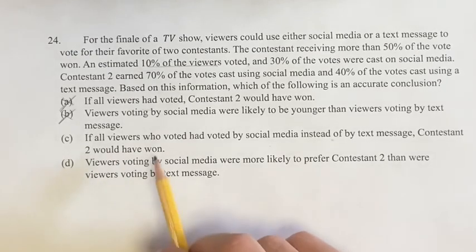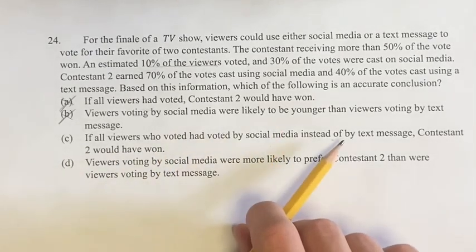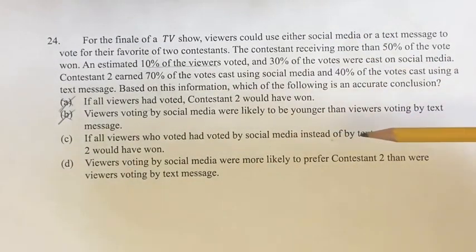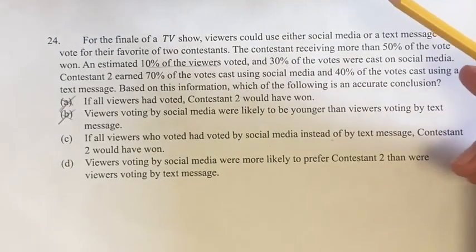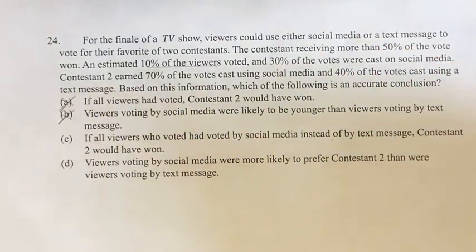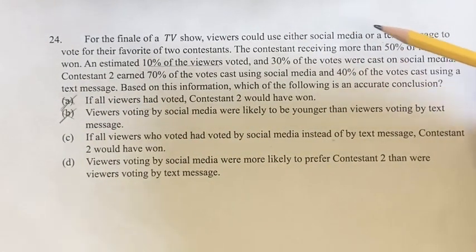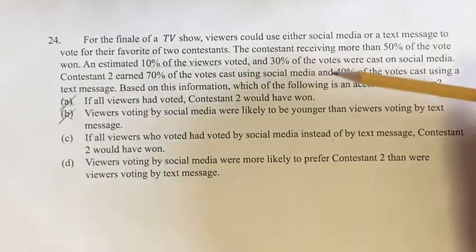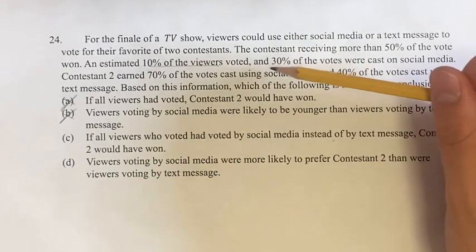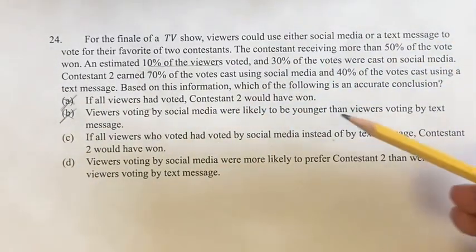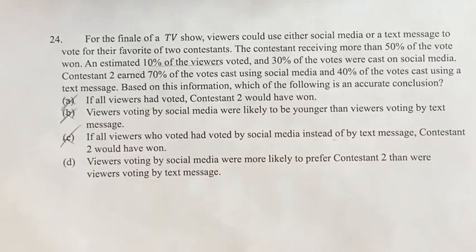C, if all viewers who had voted by social media instead of by text message, contestant 2 would have won. So the problem with this one is that we don't know how someone changing the way in which they're voting would change their answer, right? We are told that contestant 2 earned 70% of the votes cast using social media and 40% of the votes cast using a text message. So it seems like contestant 2 is more popular among people who are using social media than by a text message. But if all of those people who cast their votes using a text message went over and instead had to vote on social media, we don't know whether that would affect their answer. Therefore, we cannot come to a conclusion whether contestant 2 would have won. So C is not the answer.